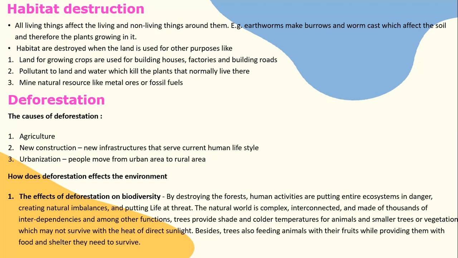The natural world is complex, interconnected, and made of thousands of interdependencies, and among other functions, trees provide shade and cooler temperatures for animals and smaller trees or vegetation, which may not survive the heat of direct sunlight. Besides, trees also feed animals with their fruits while providing them with the food and shelter they need to survive.